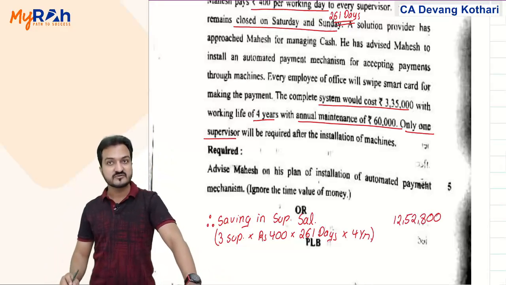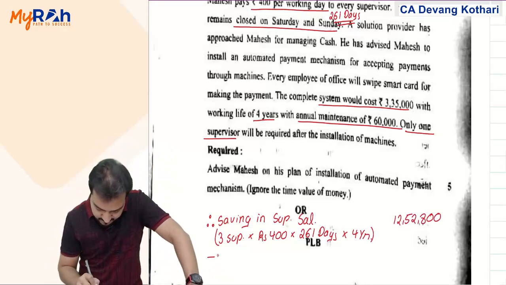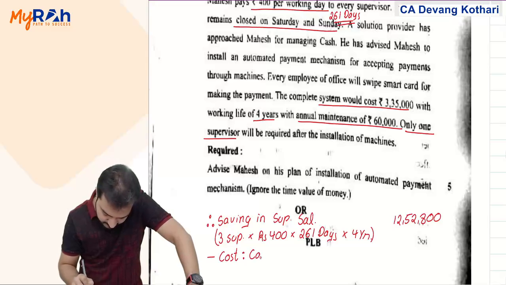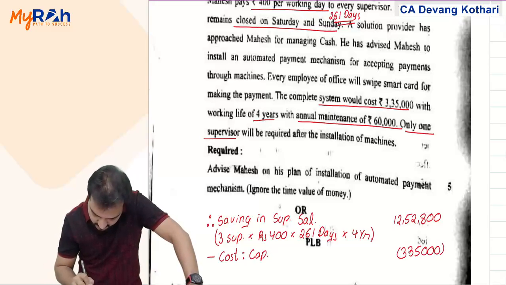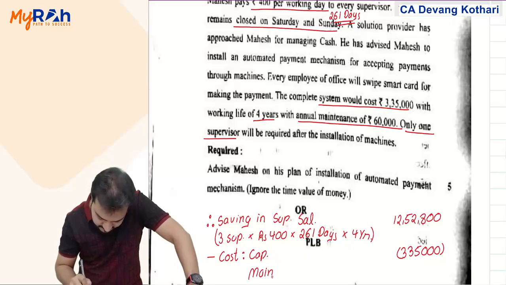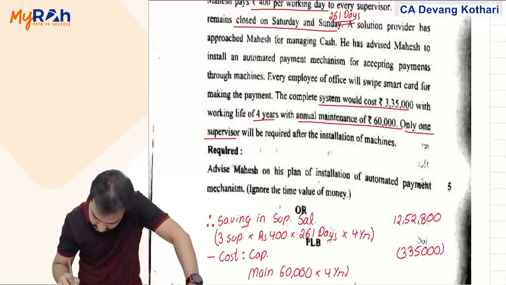12,52,800 becomes my savings, from which my cost of new system, capital cost 3,35,000, and maintenance cost 60,000 per annum for 4 years, that is 2,40,000.